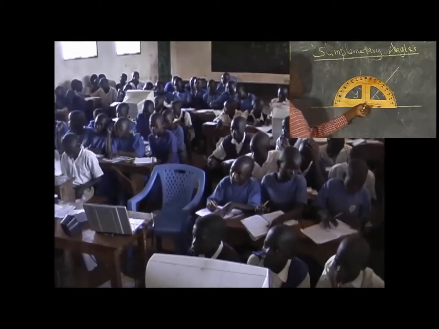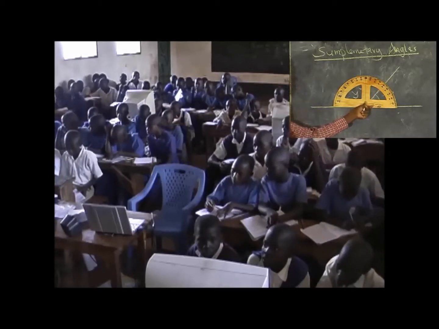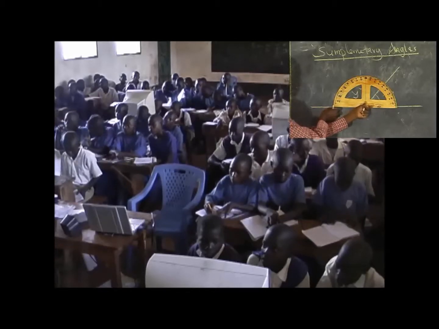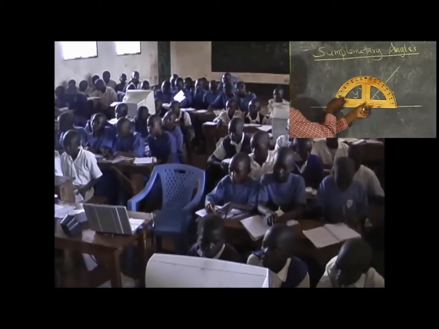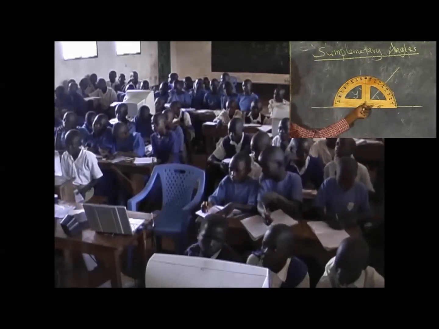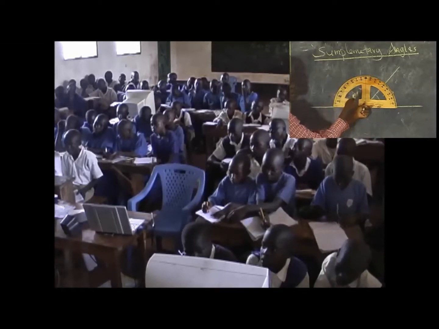Remember, always when you're getting the size of the angle, you must come from the line you've taken as your baseline. So since I've taken this line as my baseline, I'll be able to count from this end up to where the line passes, to know the size of the angle marked Y. Remember what I said, that the scale was put at intervals of 10.